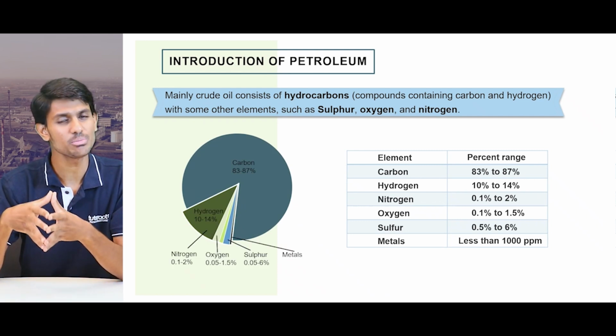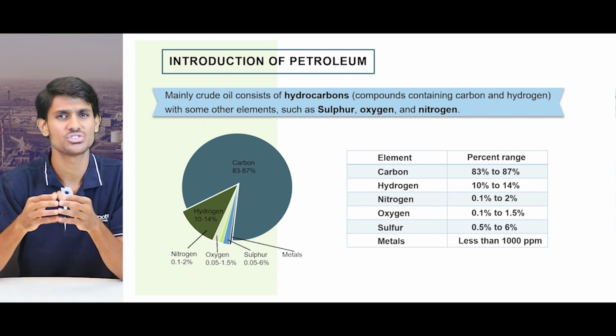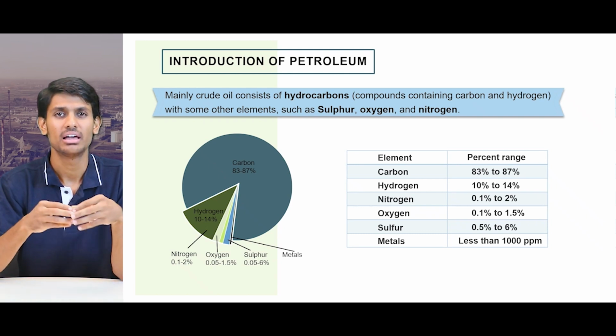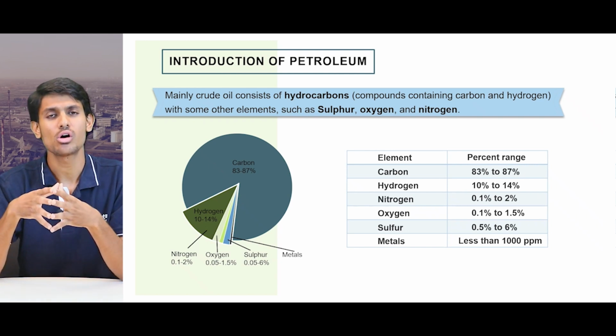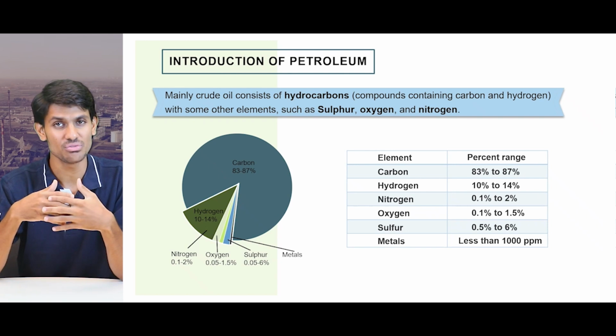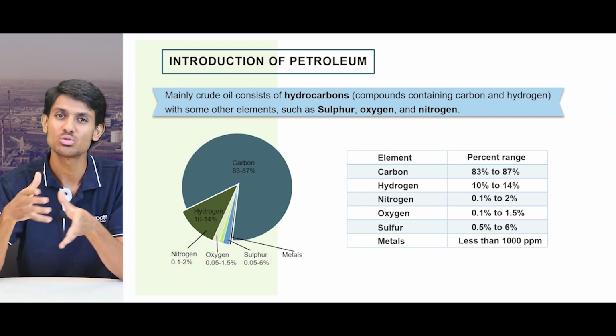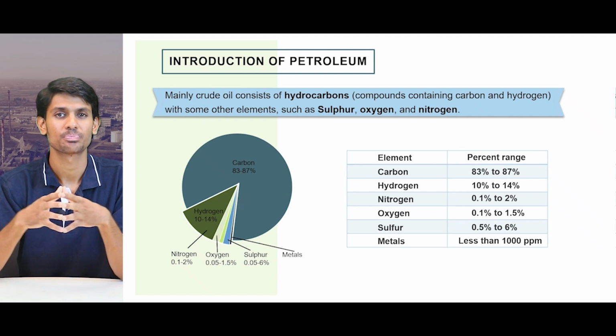Carbon has 83% to 87%. Then, what is hydrogen? Hydrogen has 10% to 14%. Then, nitrogen goes from 0.1% to 2%. Oxygen shows 0.1% to 1.5%. And sulfur shows 0.5% to 6%. And the metals have less than 1000 ppm.